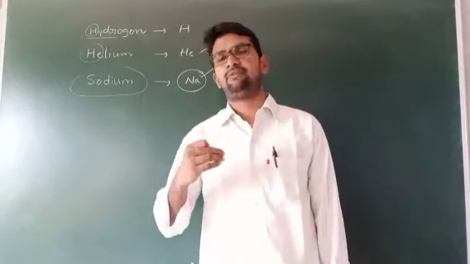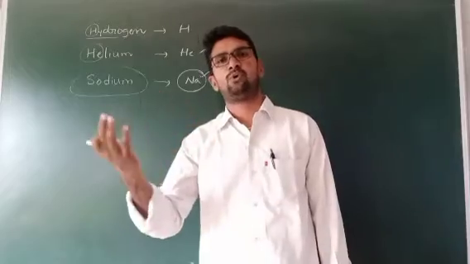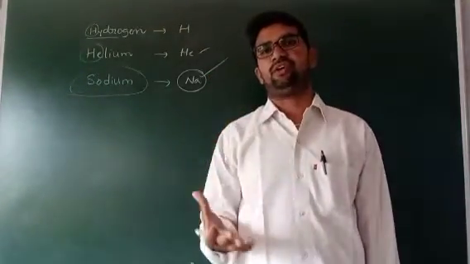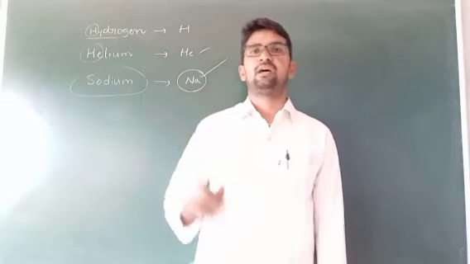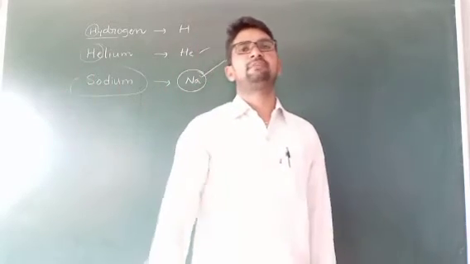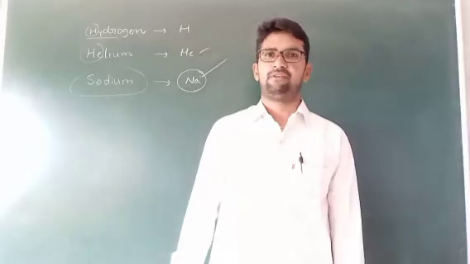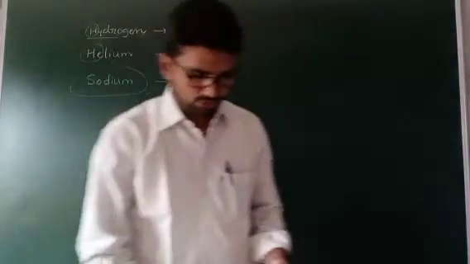Nowadays, for example, Rutherford was a very good scientist in chemistry. For Rutherfordium, a new name is introduced for one element.